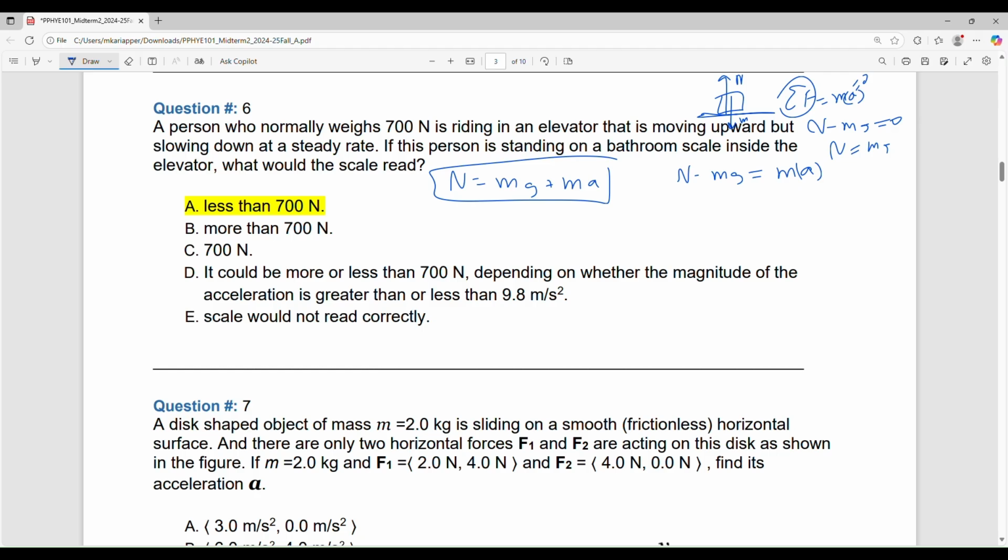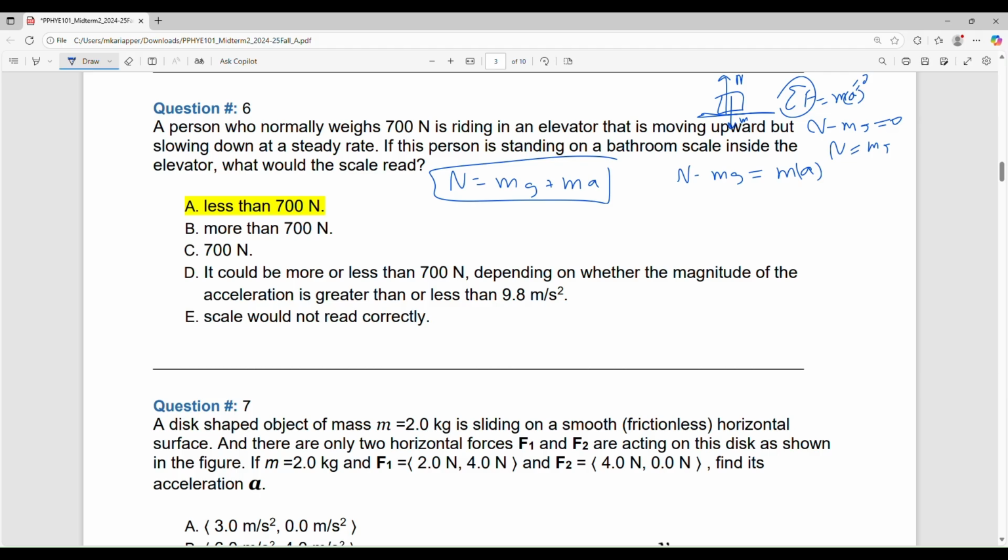Now, n is what the scale reads, not mg, because how much you are pressing on the scale is n. So if you keep a scale on the floor of the elevator and stand on it and watch it, it will not show your actual weight while it is moving.